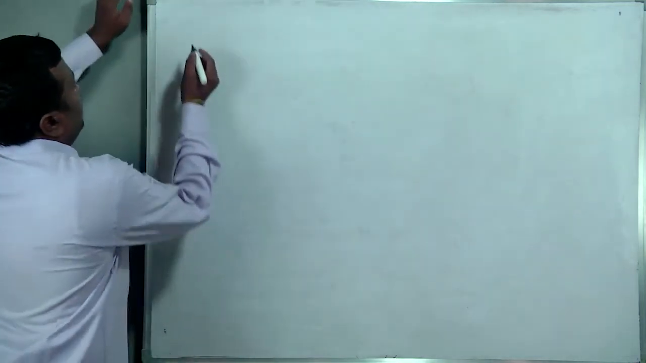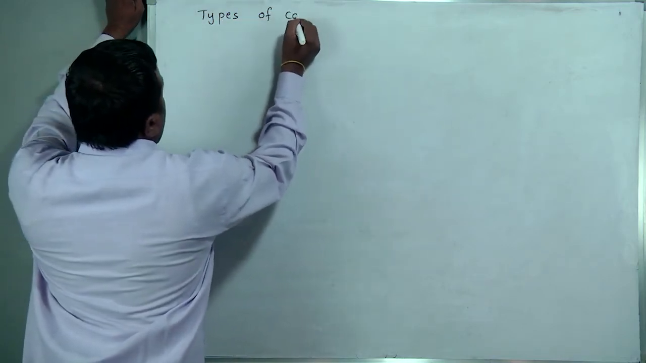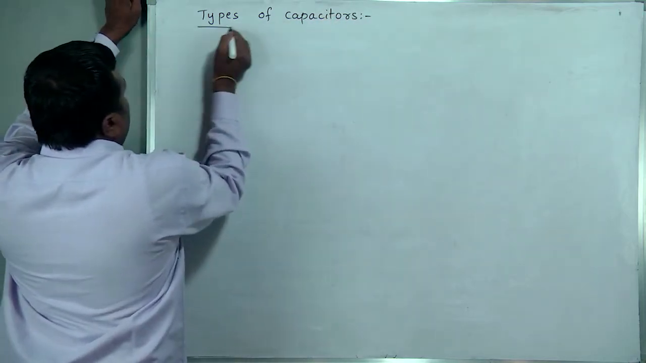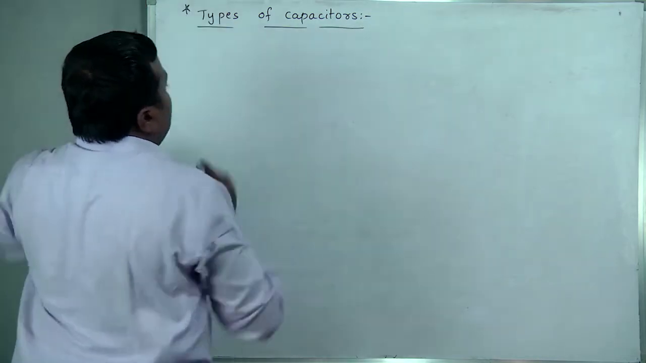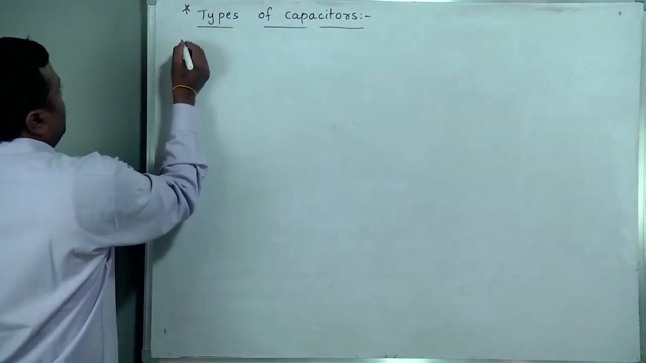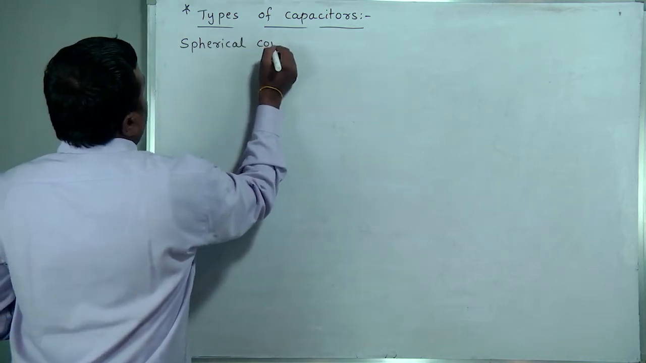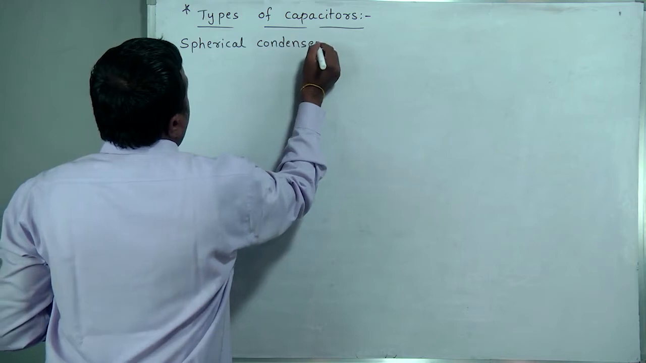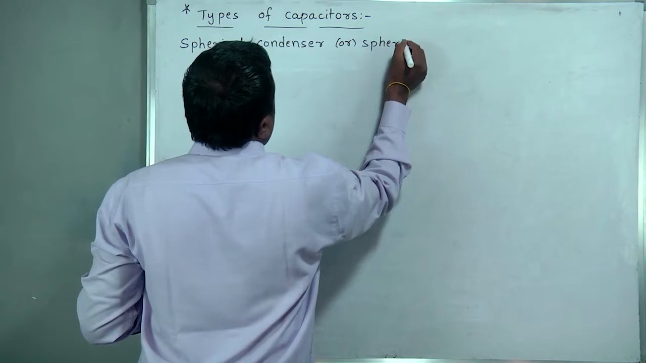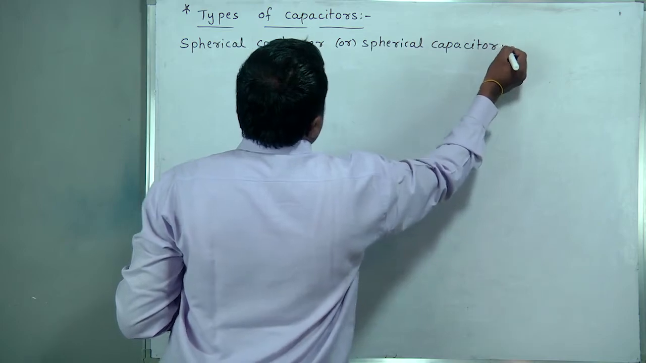Now we are going to the next topic, types of capacitors. Capacitors of different types are there. We will discuss clearly one by one. The first type of capacitor is the spherical condenser, or it is also called a spherical capacitor. Capacitor or condenser, both are the same.